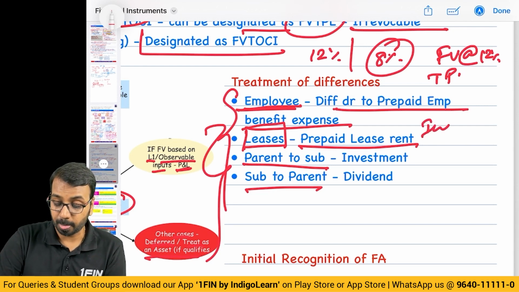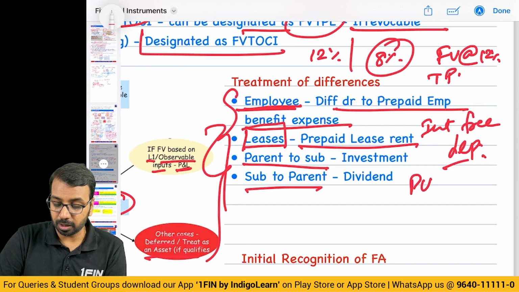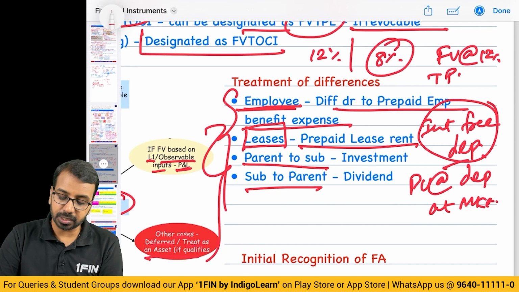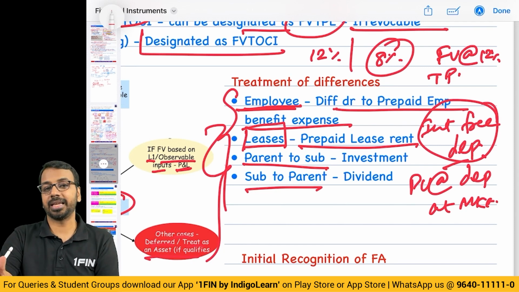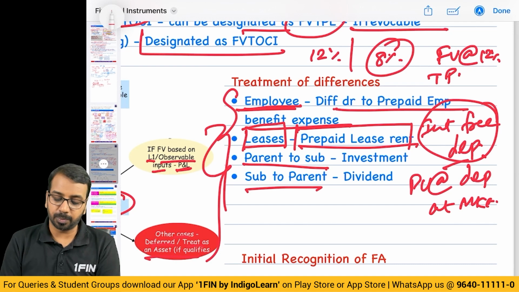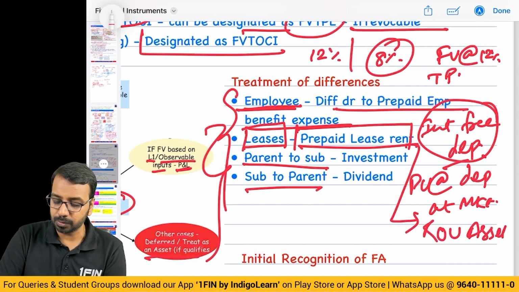Similarly, if you have leases, and you have given, let us say, an interest free deposit, you will calculate the present value of the deposit at market rate and compare it with the interest free deposit. Any difference that is there will be added or considered as prepaid lease rent. Now you will consider it as a part of right of use asset.